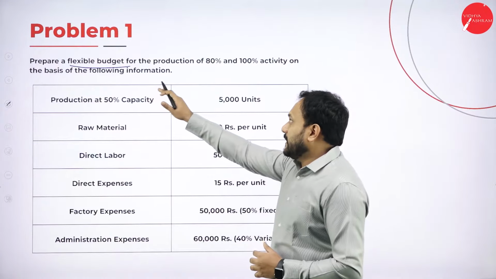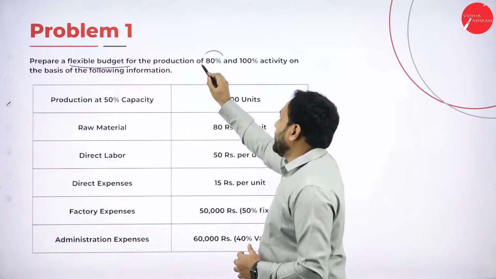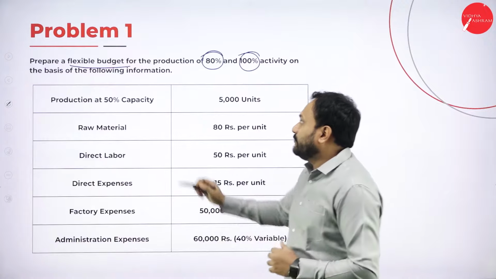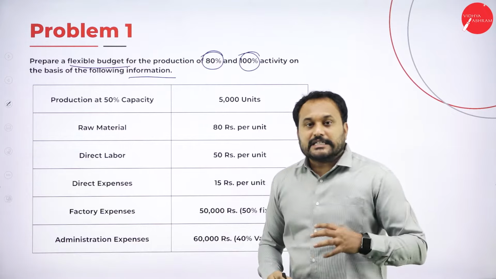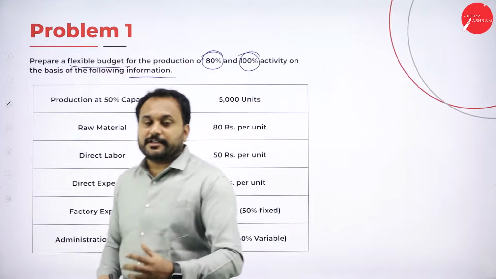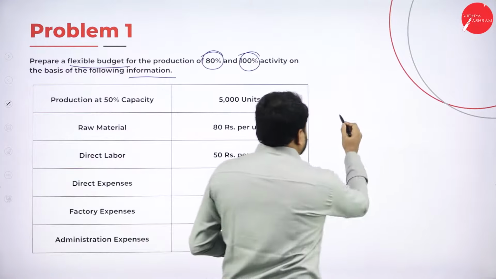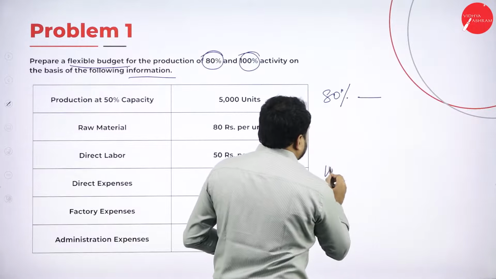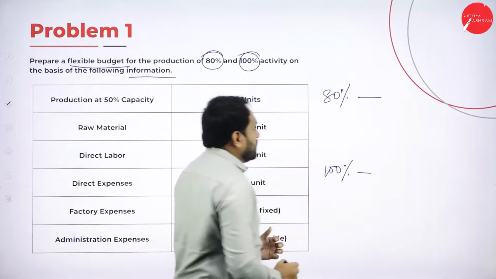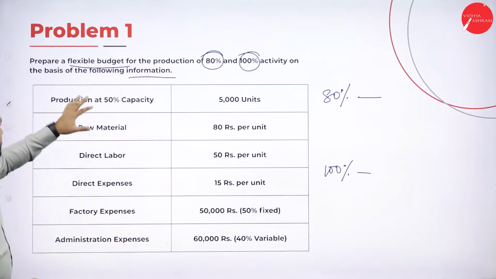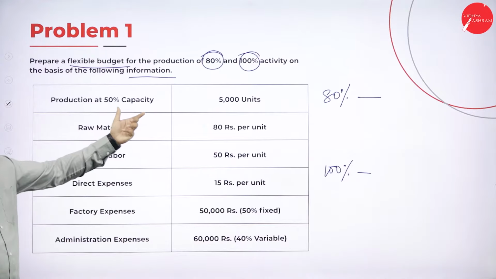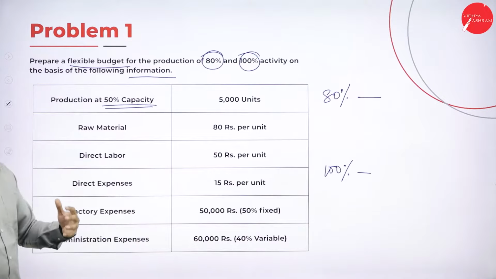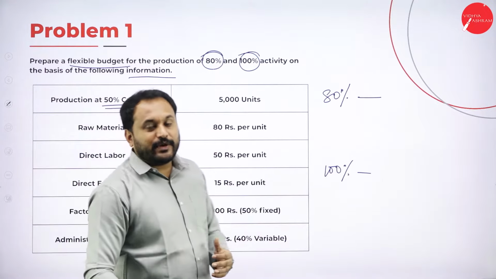So: prepare a flexible budget for the production of 80% and 100% activity on the basis of the following information. That means they're asking us to find out what exactly it is at 80% and 100%. So the first one we will write here, 80% and then 100%. Done. Now they have given us something: production at 50% capacity. That means they have only given us how much capacity? 50% capacity. See, understand the question properly.